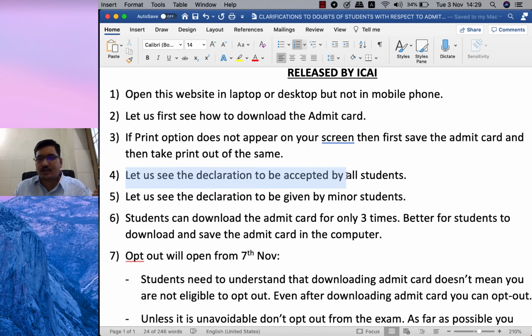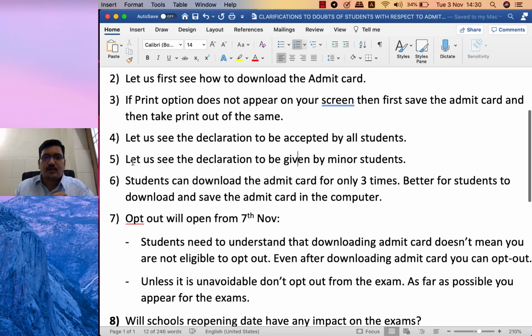So let us see the declaration to be accepted by all the students. That's what I have shown. I have shown you the declaration to be given by all the students. So let us see the declaration to be given by minor students. A minor student needs to give one more declaration, which I have already shown and explained.